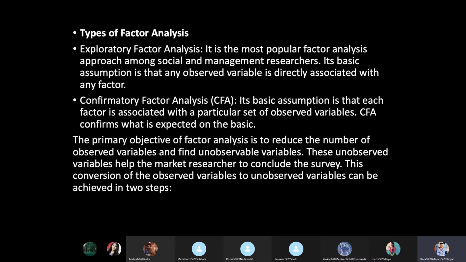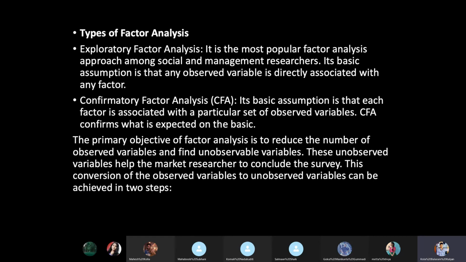Our primary objective of factor analysis is to reduce a large number of variables to lower numbers. That is the first and foremost. And while identifying it, you need to see what the observed variables and the unobserved variables are.